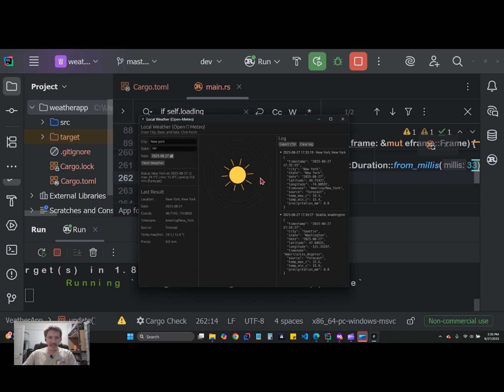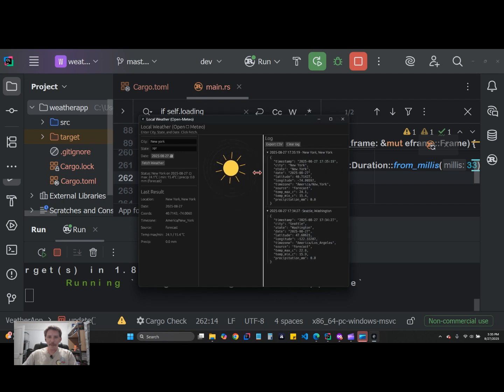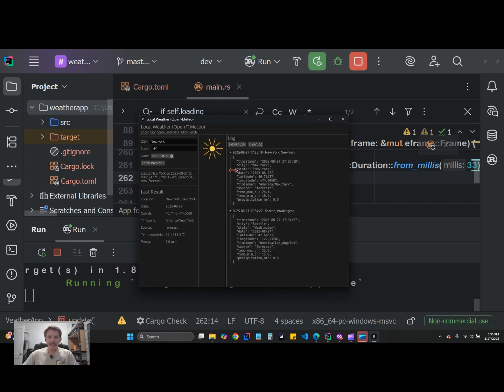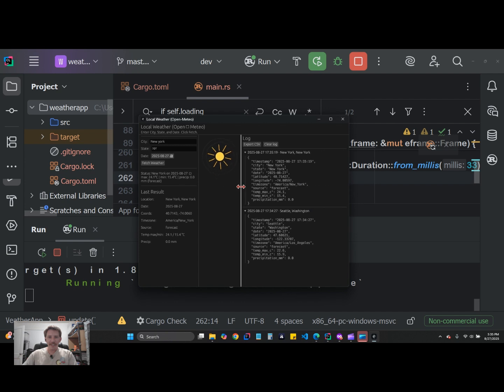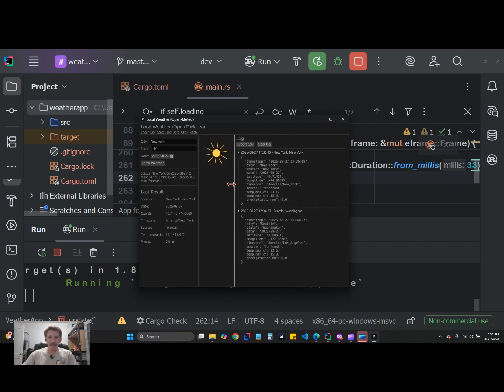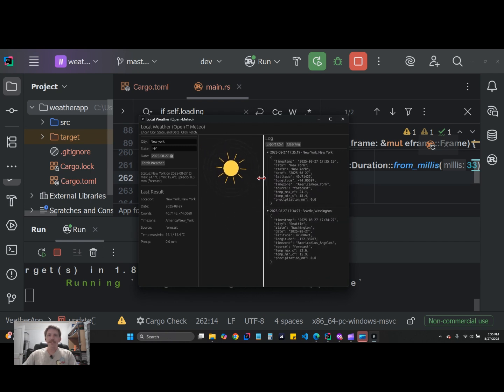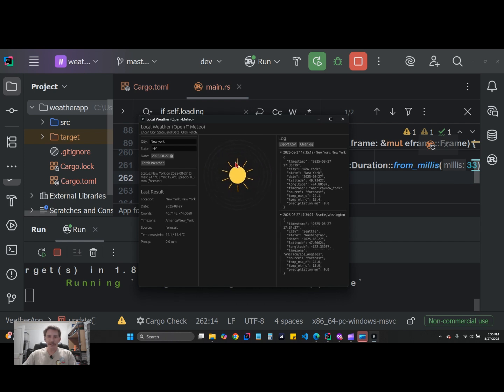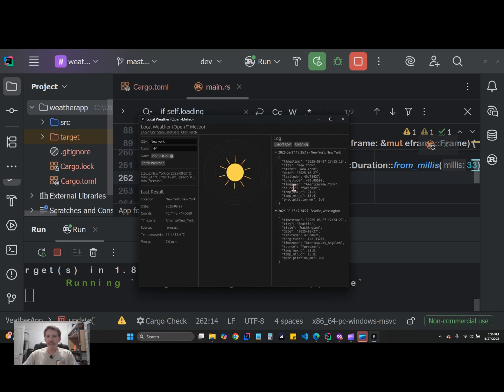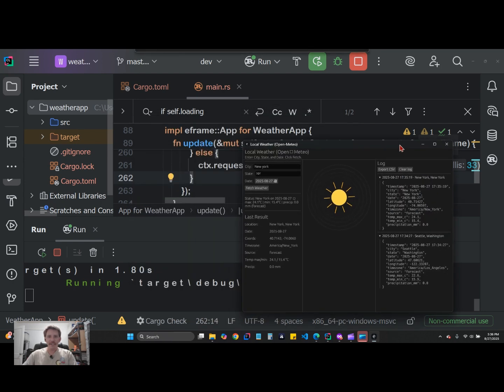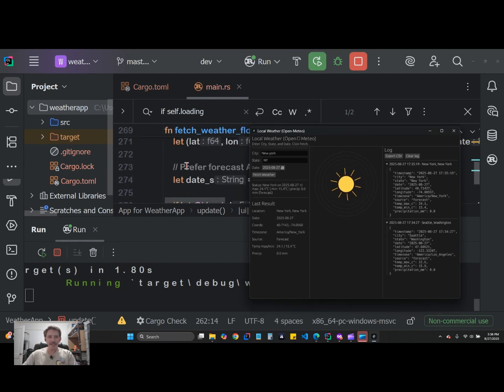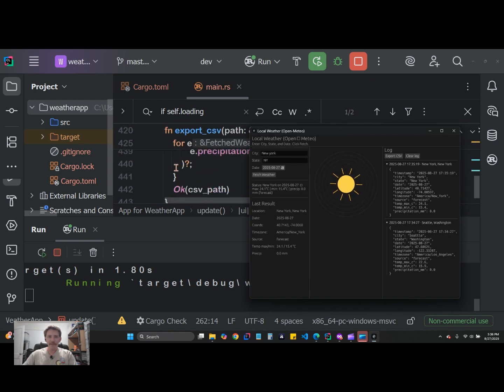And it's actually a fairly usable app so far. I mean, you could probably expand on this. Oh wow, look at that. It even changes. What do you call that? My brain is not working right now. I've been using AI too much. All right, it automatically updates the UI. That's pretty cool. This is all in Rust. Literally all Rust code right here. Quite a bit of Rust code, about 500 lines in this one file right here.